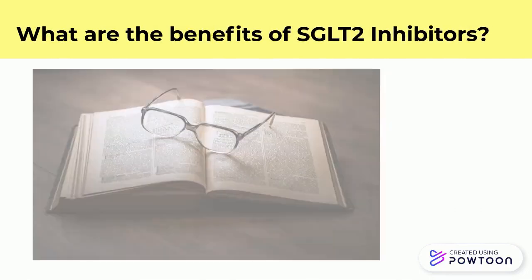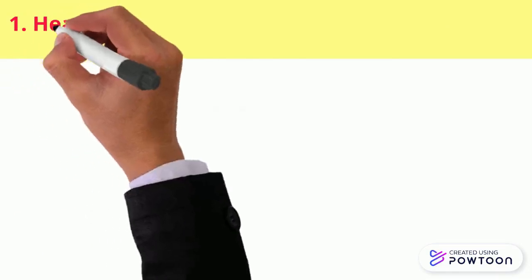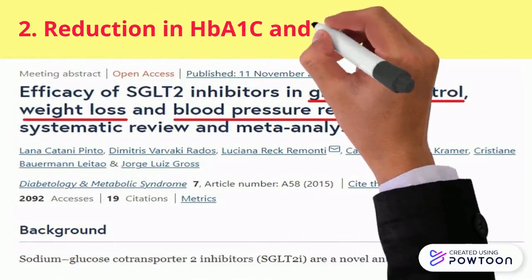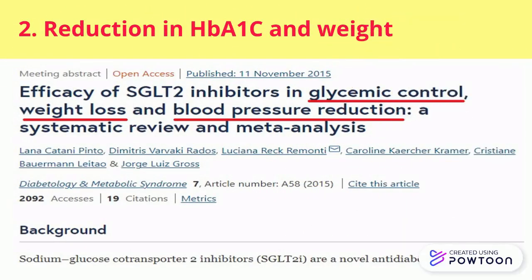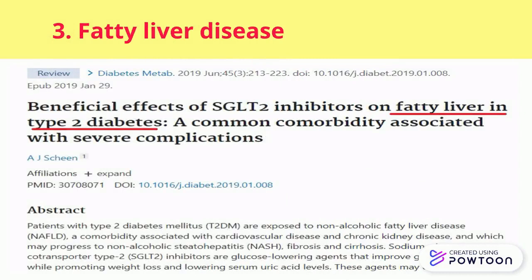Apart from improving your glycemic control, many studies suggest SGLT2 inhibitors have many other health benefits. The first benefit is in heart failure, hypertension and kidney disease. A research study published in 2015 has shown a reduction in weight and HbA1c. The positive effect of SGLT2 inhibitors has also been seen in liver disease, especially in non-alcoholic fatty liver disease.